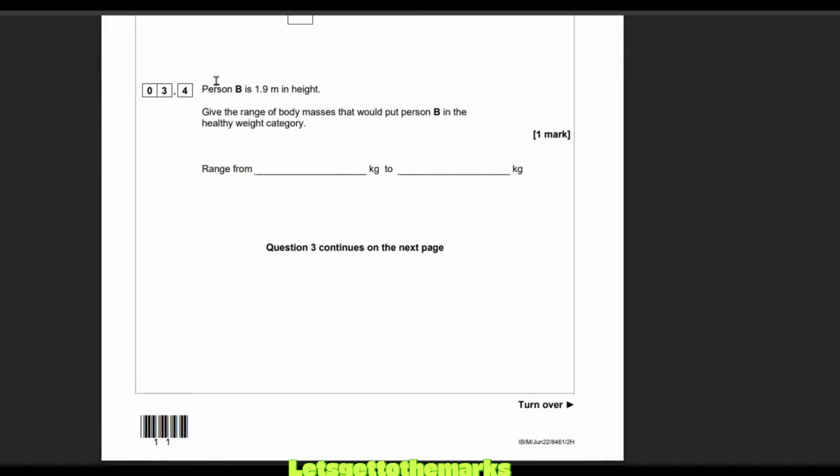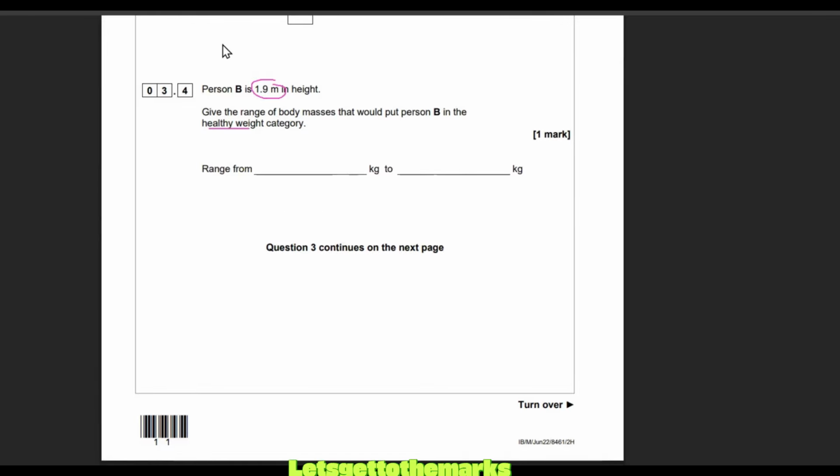Wunderbar. 3.4, person B is 1.9 meters in height. Give the range of body masses that would put person B in the healthy weight category. So if you are 1.9 meters tall, you're very lucky because that's a very tall height. That's 6 foot something, or around about that. Yeah, 6 foot something. So if you're 1.9 meters in height, what would be the range that your mass can be to stay healthy? Let's go check it out on the graph.